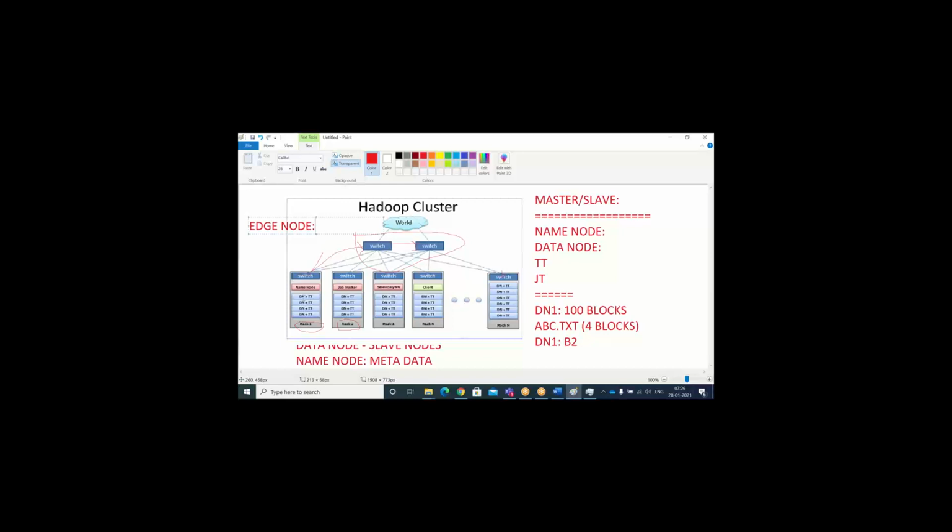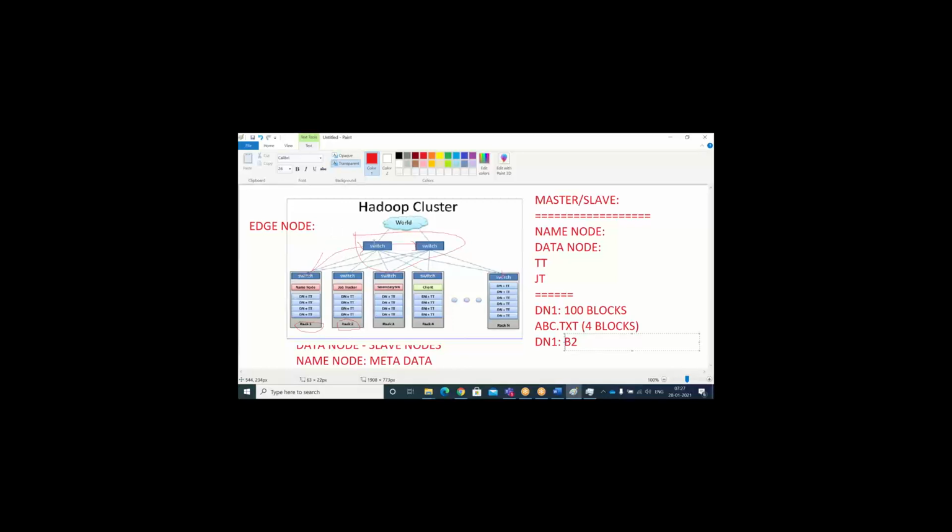That task tracker will take that work, and this B2 information in our example, it will collect and give back to the job tracker. That means all these task trackers and job tracker communicate with each other. Once the work is done, this job tracker will collect all the information about your input file. Then that will be sent back to the name node through the driver.